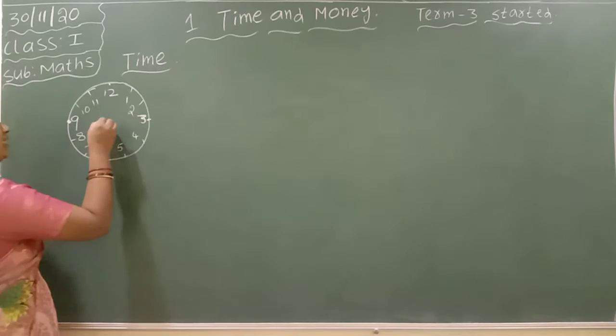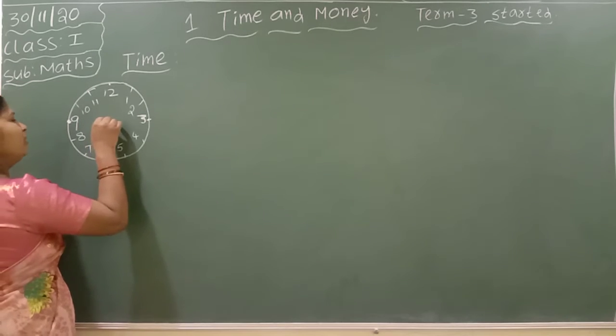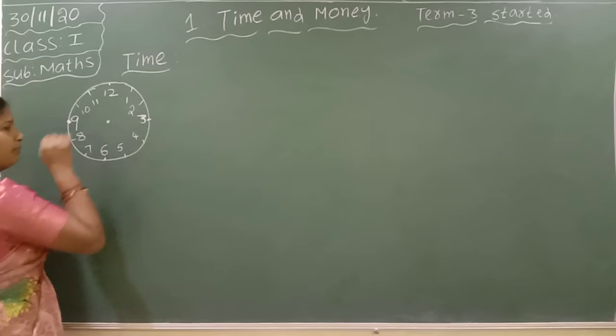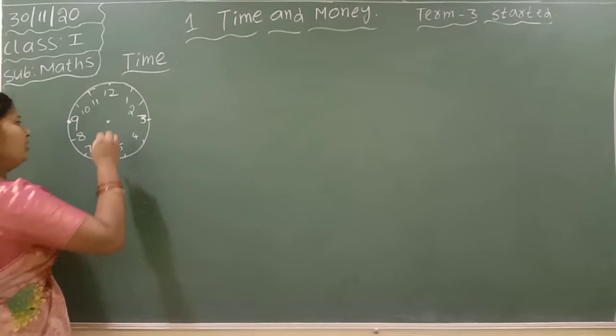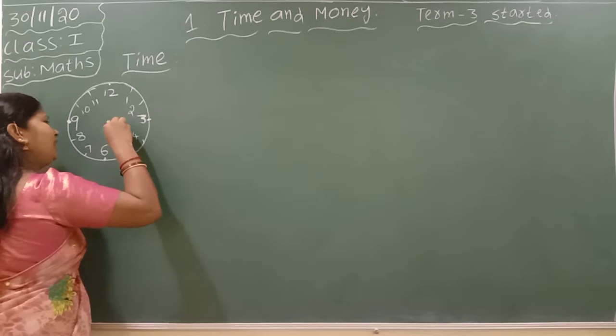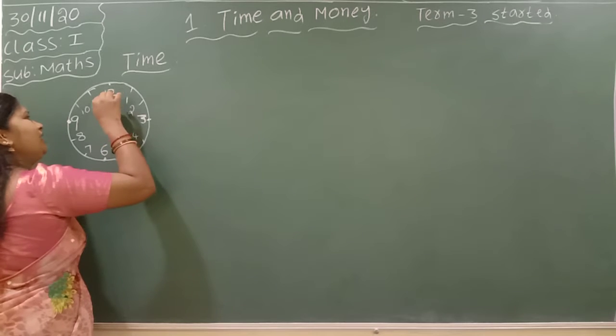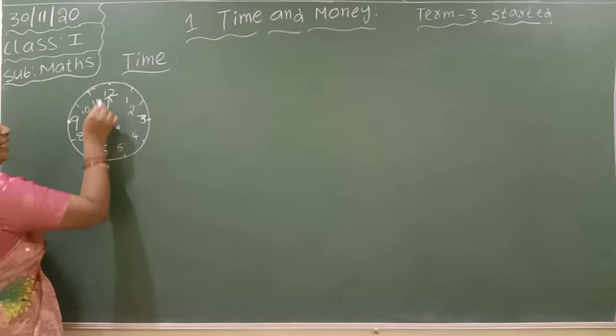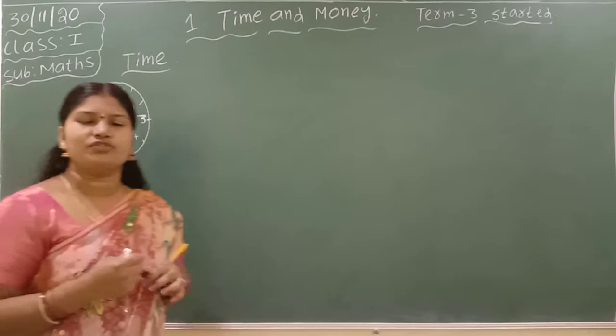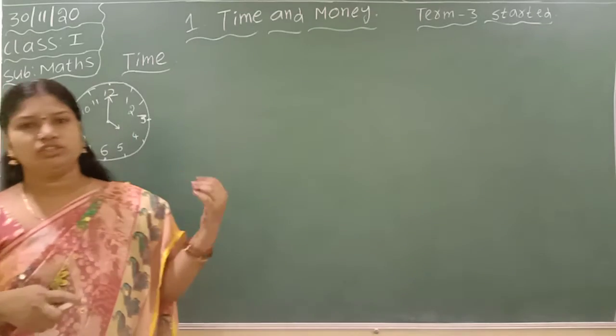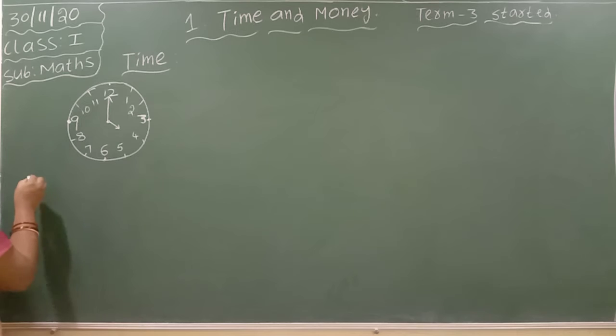The clock has the numbers 1 to 12 inside, and it has 2 hands. We keep the 2 hands in the middle. One is the small hand. The other one is the long hand. Compared to the small hand, it is bigger. So we say long hand and short hand.